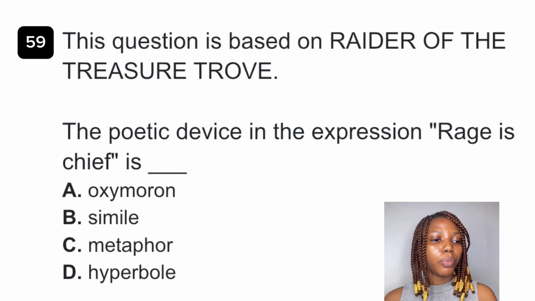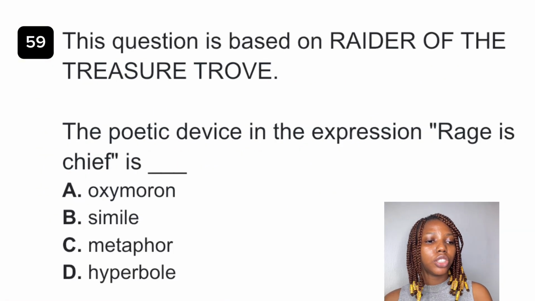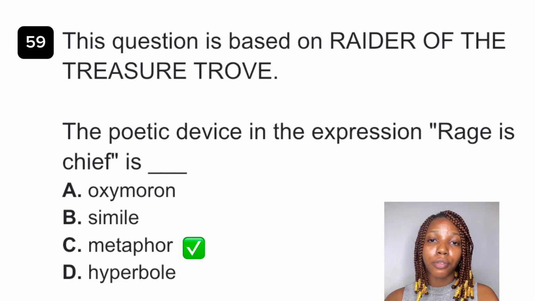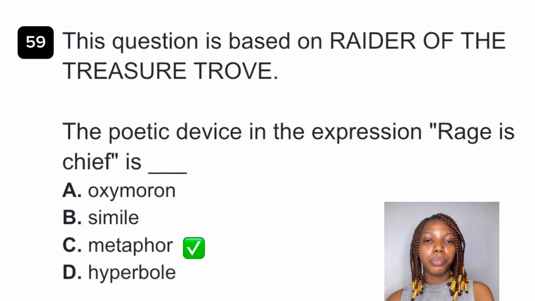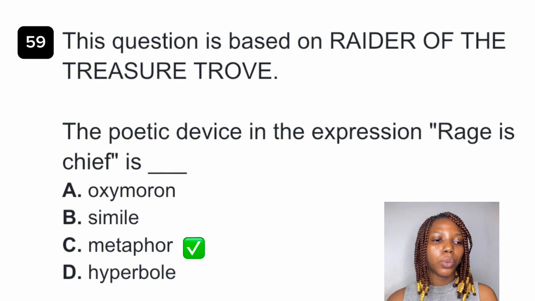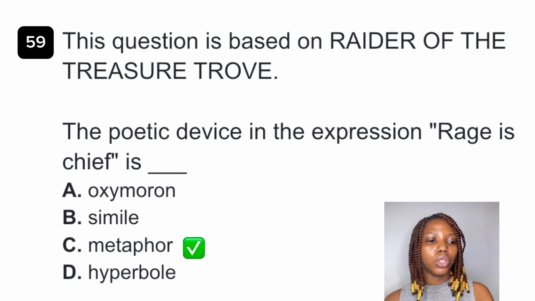Question 59. The poetic device in the expression "rage is chief" is dash. The best answer to this question is definitely metaphor. Metaphor is a direct comparison. What do we mean by this? We are saying A is B. In this question, we see rage is chief. So the best answer is option C, metaphor.